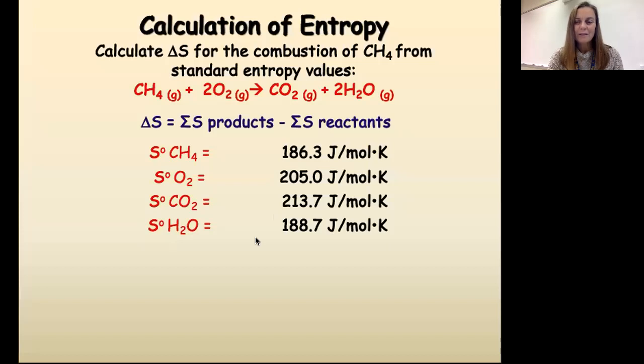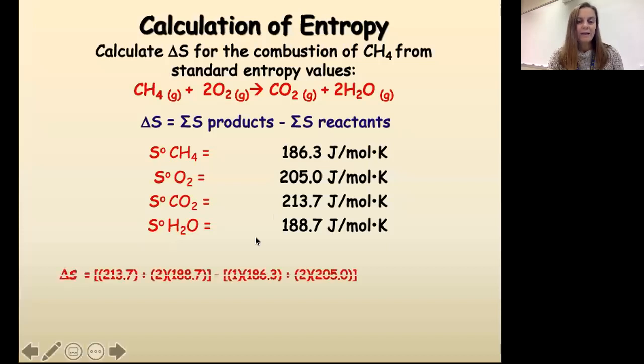Okay, so now we're going to plug all of this into our equation that says that delta S is equal to the sum of the entropies of the products minus the sum of the entropies of the reactants. You notice that we have the value of carbon dioxide plus 2 times the value of water minus 1 times the value for methane plus 2 times the value for oxygen. And we get that our change in entropy is negative 5.2 joules per mole Kelvin. And so that's how we calculate a change in entropy.